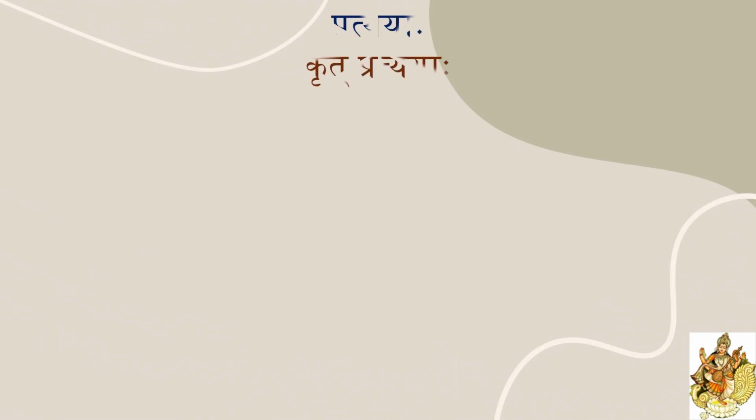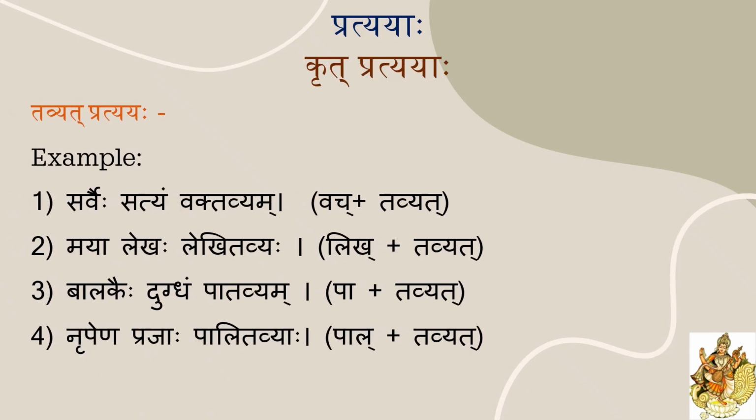Now we will see some examples of tavyat pratyay for more clarity. Here, the first one, sarvaihi satyam. Given dhatu vach and pratyay is tavyat. By adding vach dhatu and tavyat pratyay, according to the rule, if the dhatu is ending with cha or ja, then it will change into ka, right? So here vach will change into vak, vakt plus tavyat, vaktavya. Till here we got. The last ta we need to drop. So vaktavya is the root word for the first one.